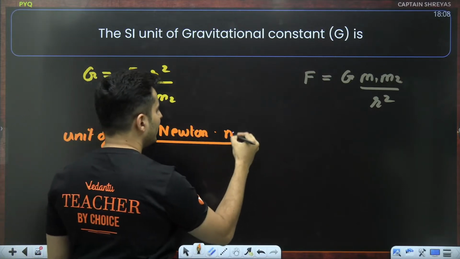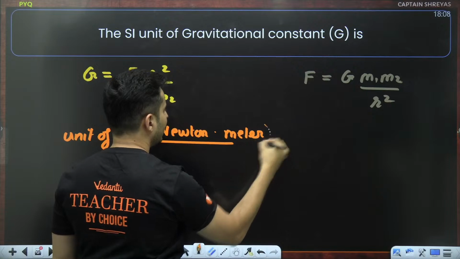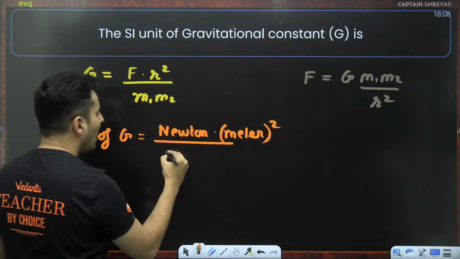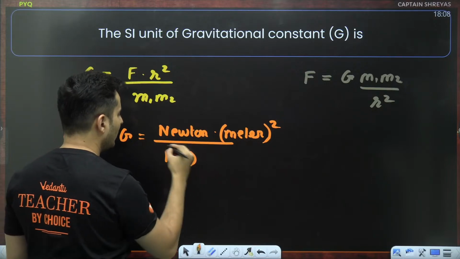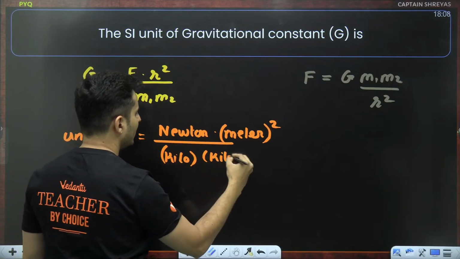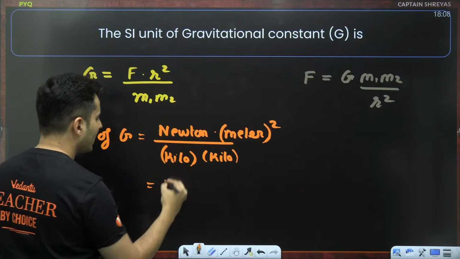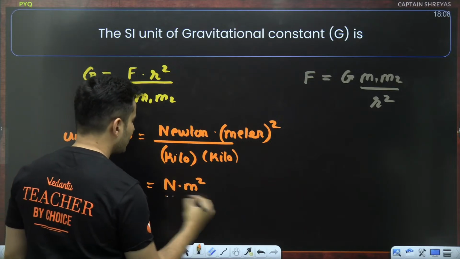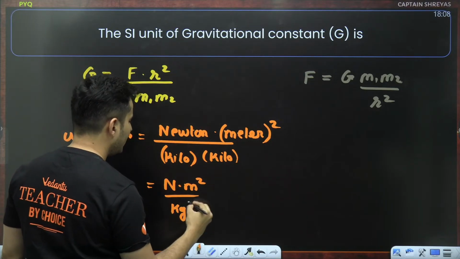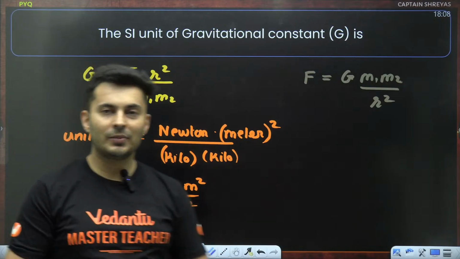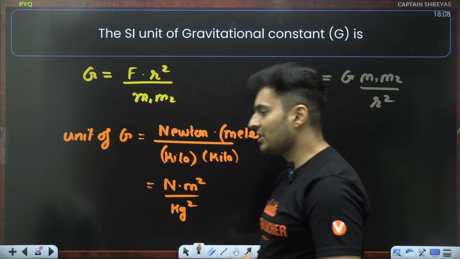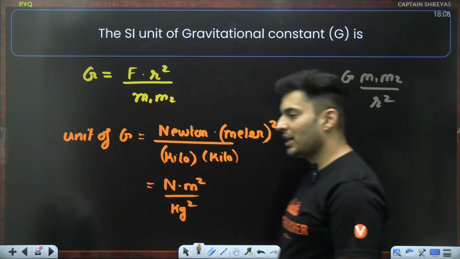Distance is measured in meter, and this is squared. Mass is measured in kilograms. So it will be Newton meter square per kg square. That is the unit of gravitational constant.